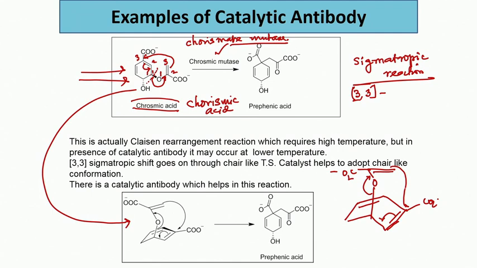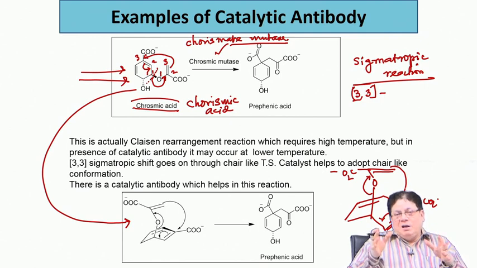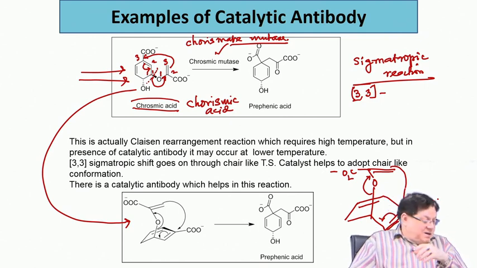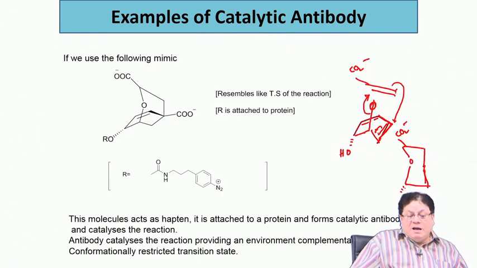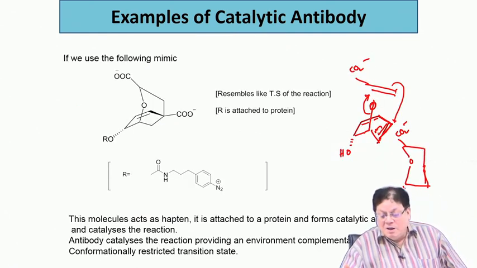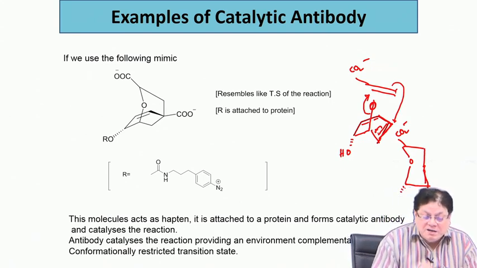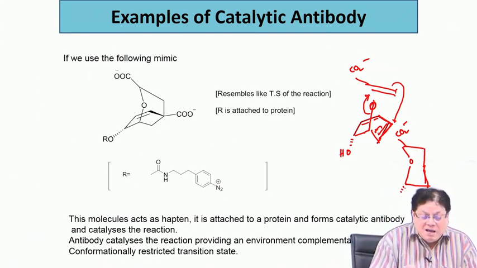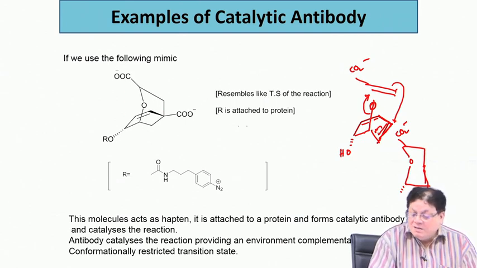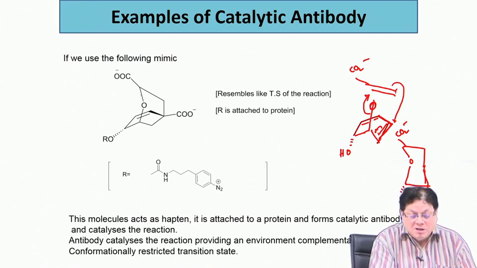How are the enzymes catalyzing it? Basically, the enzyme helps the molecule bind and adopt a conformation through which the reaction takes place. Now, if you want to make a catalytic antibody to have this reaction catalyzed, what you need to do is make a transition state-like molecule which is stable, like this.